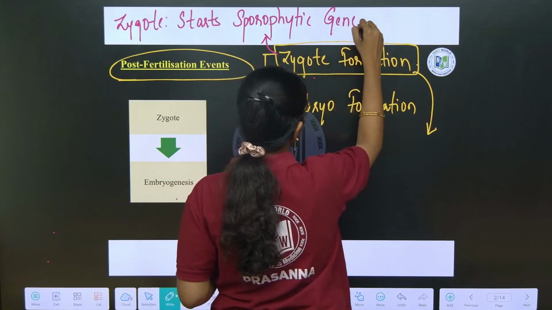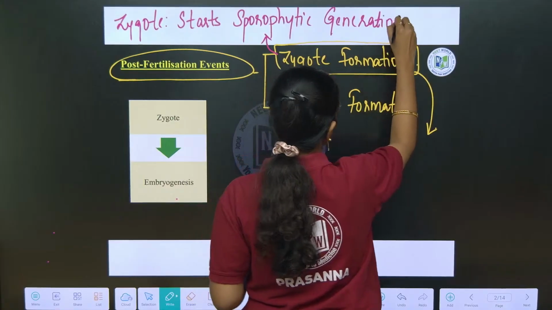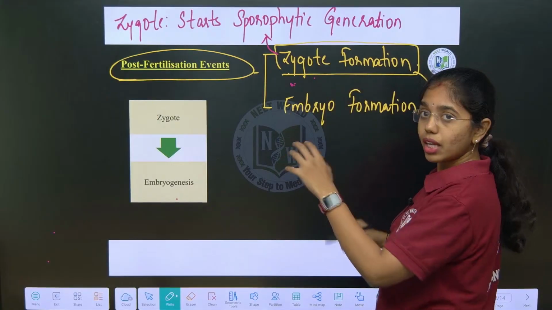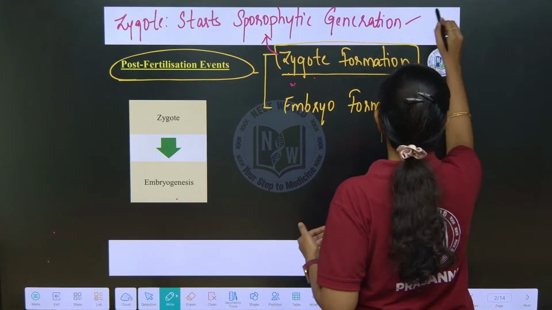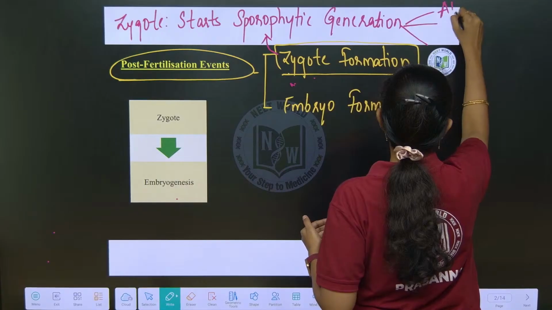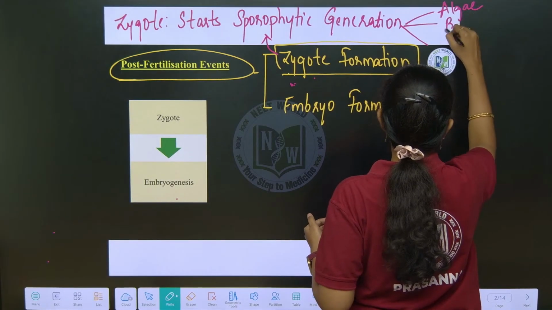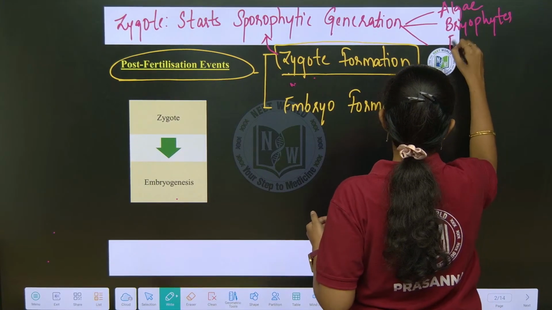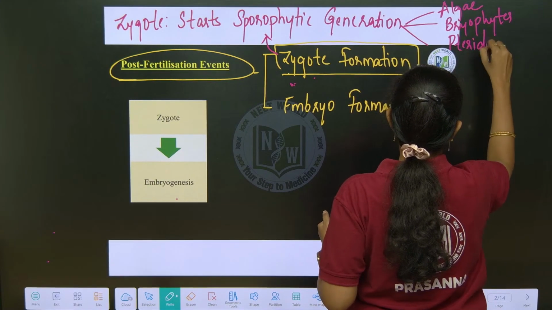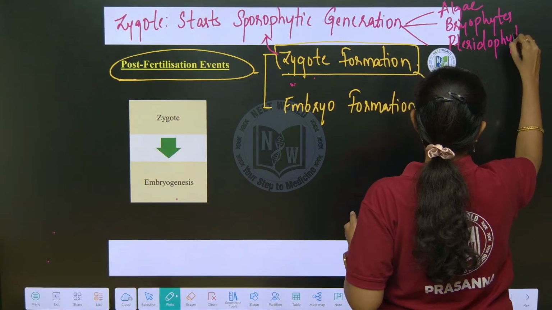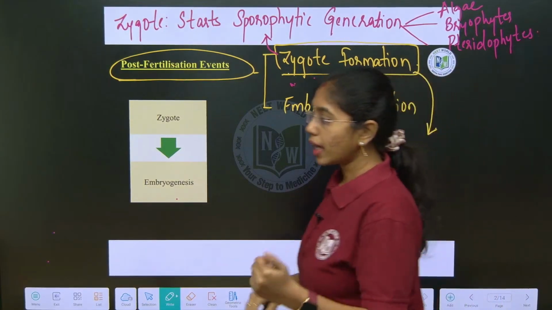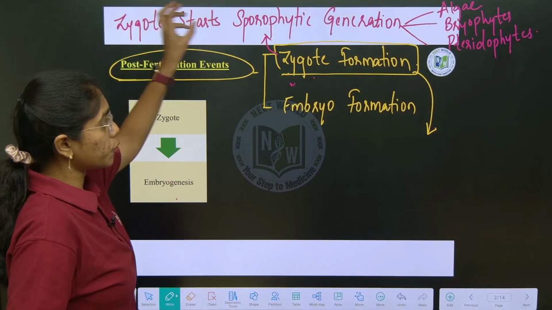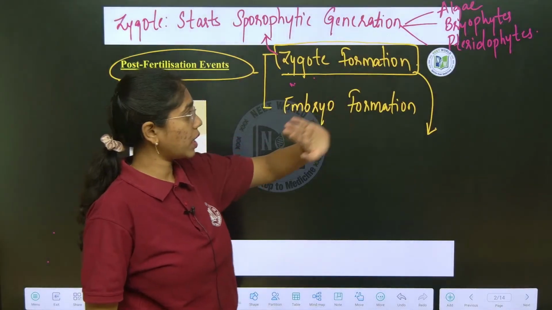Important point to be noted, we can expect a connecting question with plant kingdom. So zygote here, this starts what? This is the starting cell which is starting the sporophytic generation of algae, bryophytes and pteridophytes.